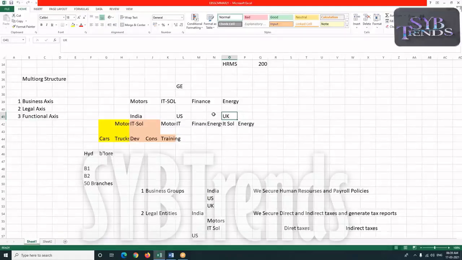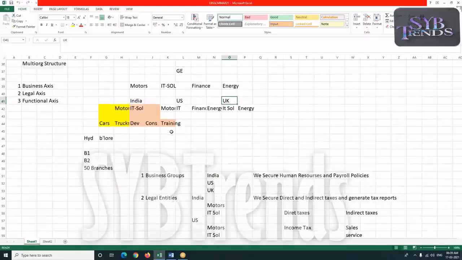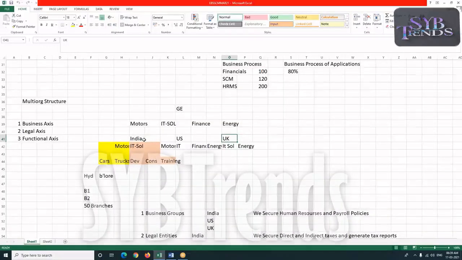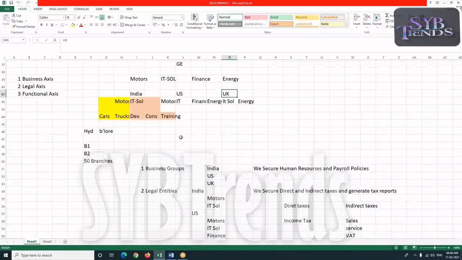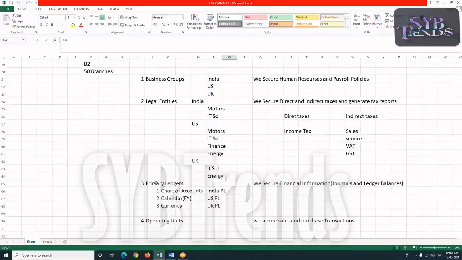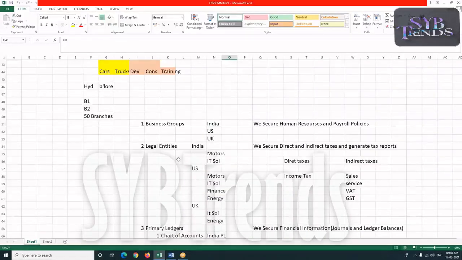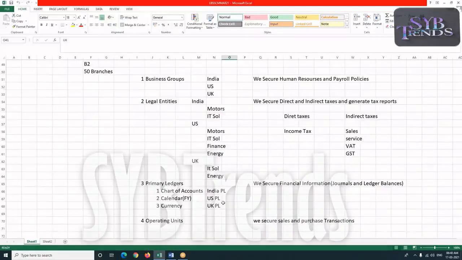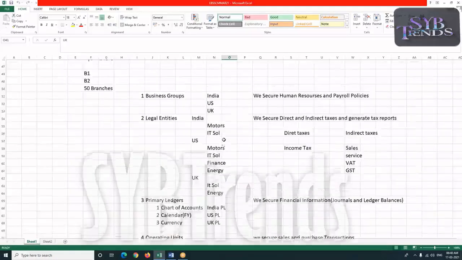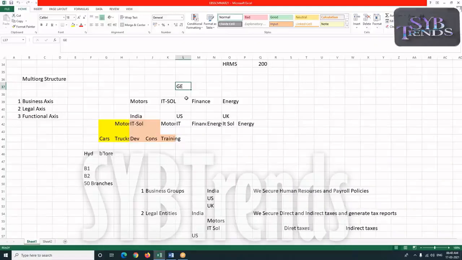Okay. Moreover, what I understood from your doubt is you want consolidated financial statements at my enterprise level, right? Correct. Then we have another solution in our primary ledger concept in GL, a feature called consolidation. Using this consolidation feature, we can merge the data of all these three ledgers into a consolidation ledger, and there we'll be able to generate consolidated financial statements at my enterprise level. That is possible.